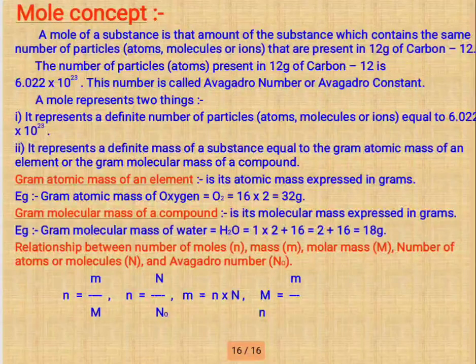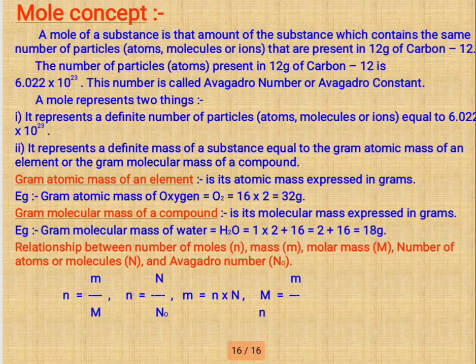Mole concept. A mole of a substance is the amount of the substance which contains the same number of particles, atoms, molecules or ions as present in 12 gram of carbon-12. The number of atoms present in 12 gram of carbon-12 is 6.022 into 10 raised to 23. This number is called Avogadro number or Avogadro constant.